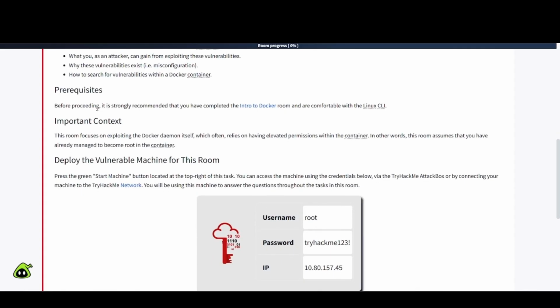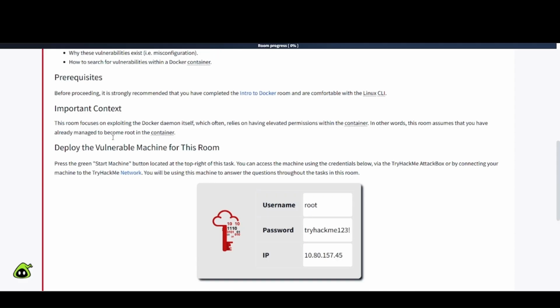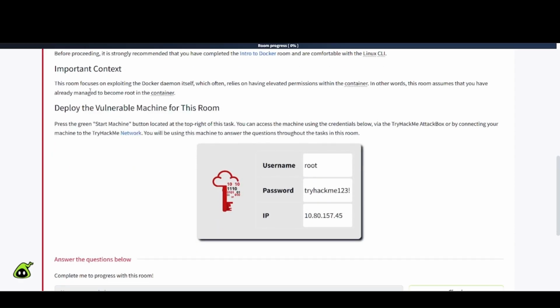Prerequisites. Before proceeding, it is strongly recommended that you complete the Intro to Docker room and are comfortable with the Linux CLI, or check out my channel for videos related to both of those. Important context. The room focuses on exploiting the Docker daemon itself, which often relies on having elevated permissions within the container. In other words, this room assumes that you have already managed to become root in the container.